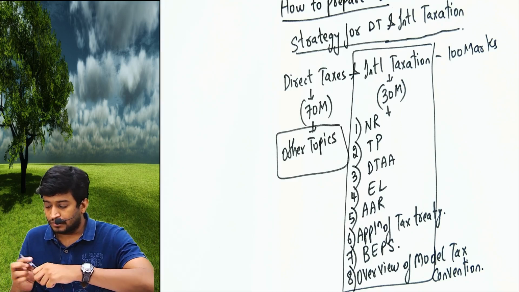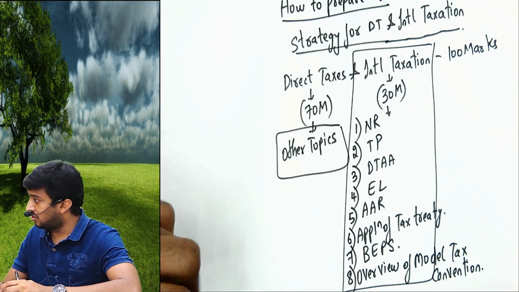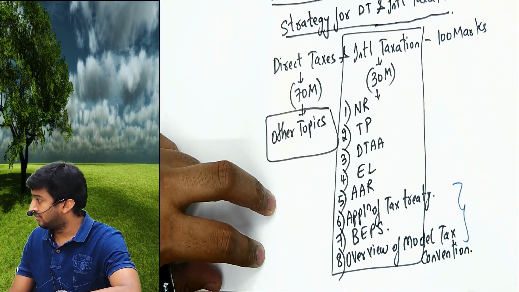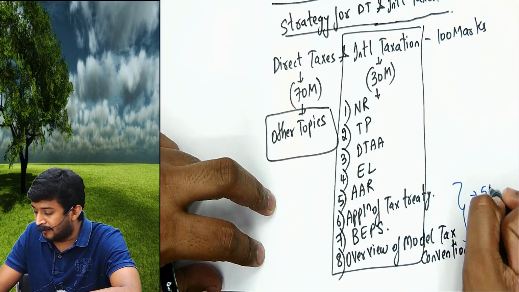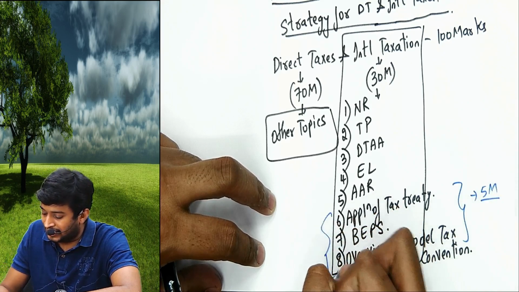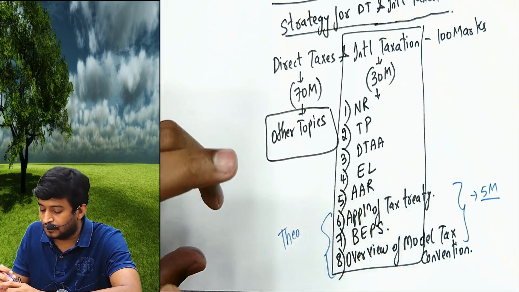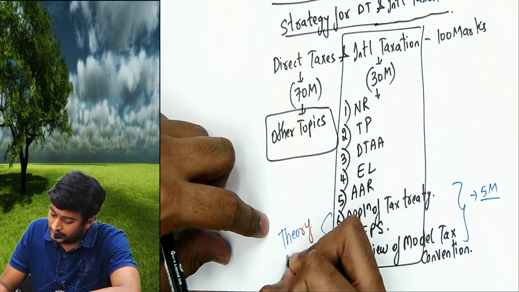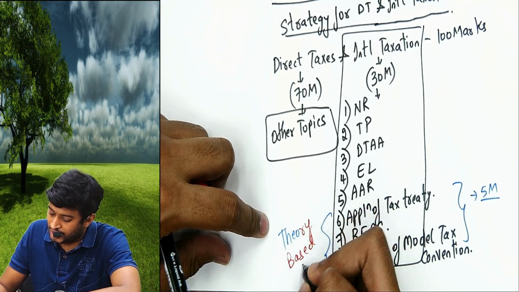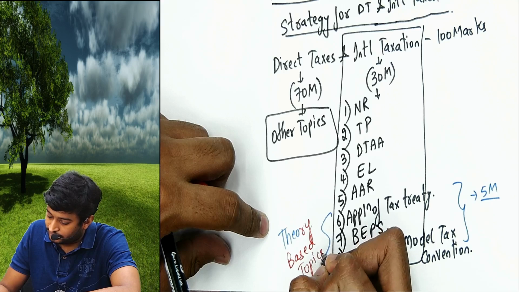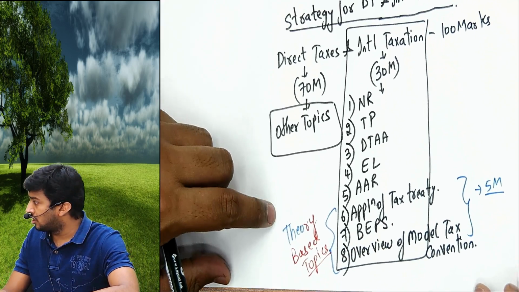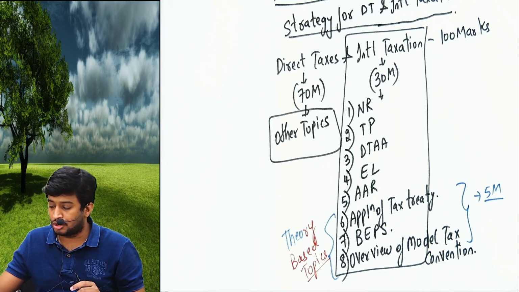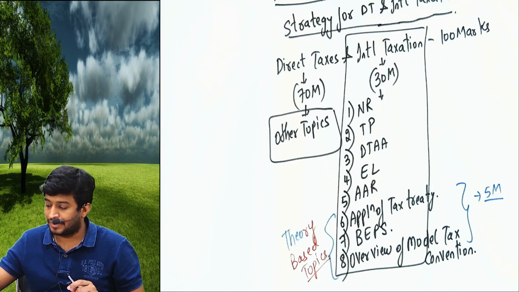First rule is, from 6, 7, 8, 5 marks will definitely come in the exam, and these are theory based chapters or topics. That is application of tax treaties, BEPS, and overview of model tax convention. But we are 100% sure 5 marks will definitely come from them.